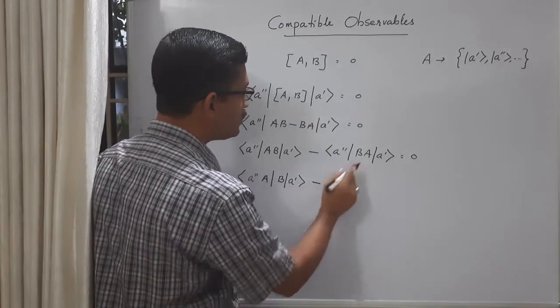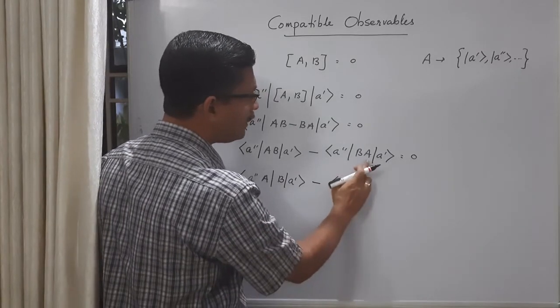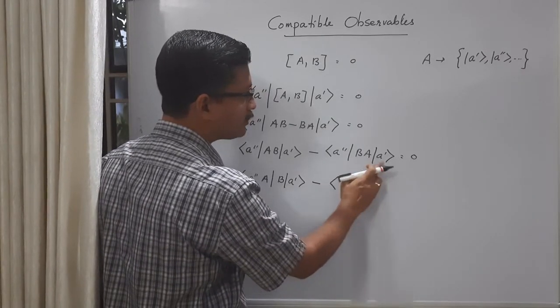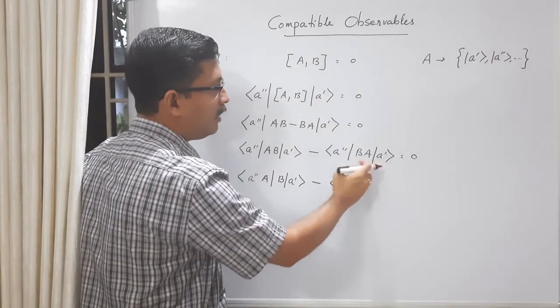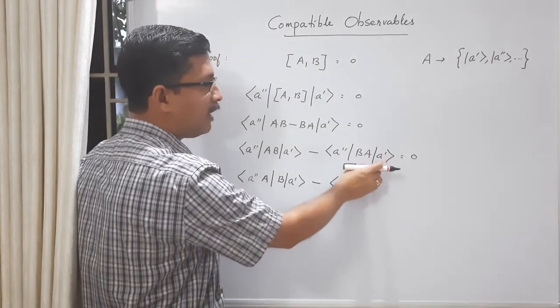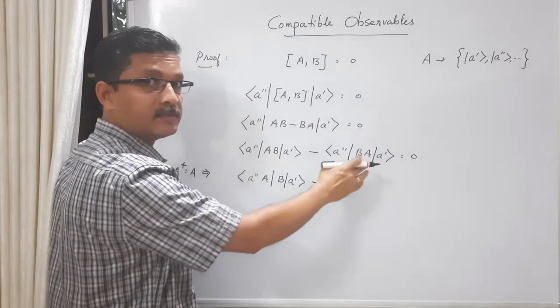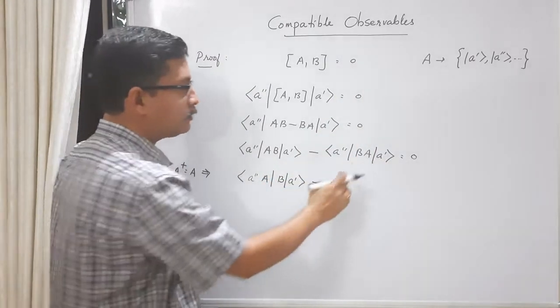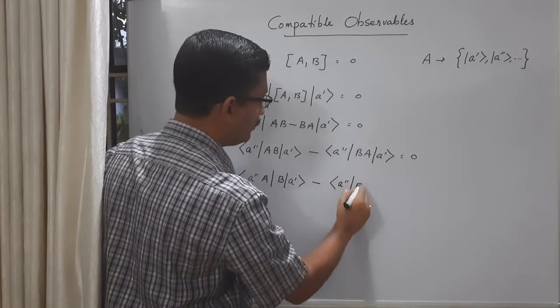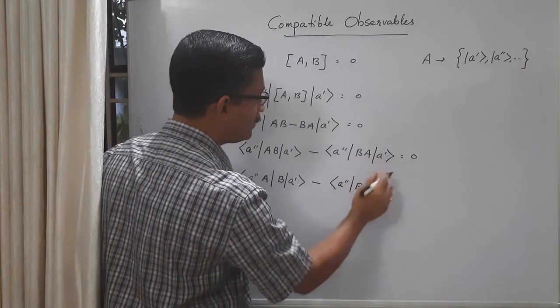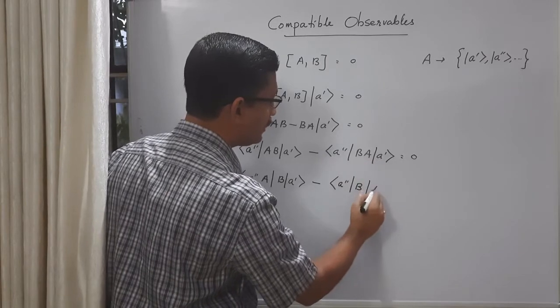Now on this matrix element, I take this A acts on the ket vector, because I know what happens when A acts on the A double prime, A prime, etc. because these are eigenkets of A. So I will take it to the right. This part I am leaving like that, and this A I am taking inside the ket vector.